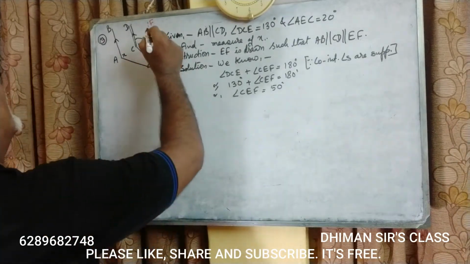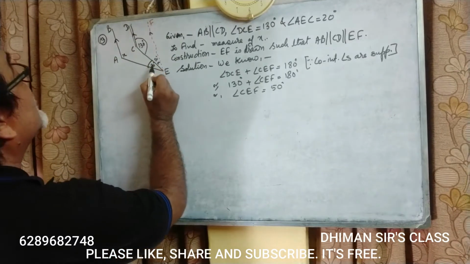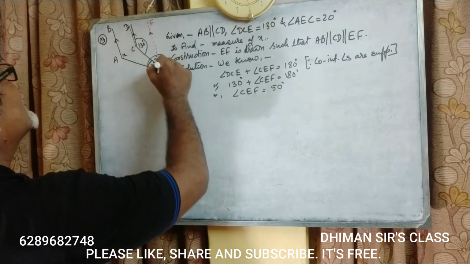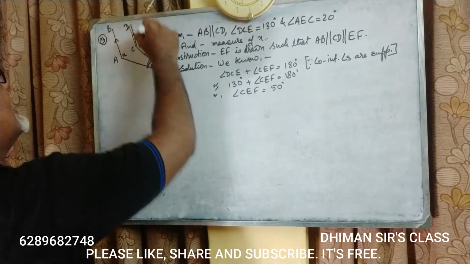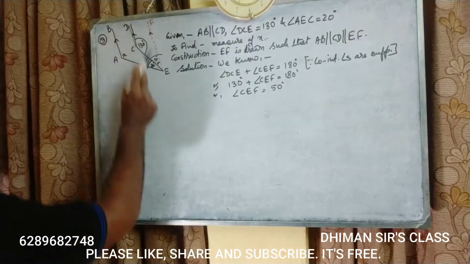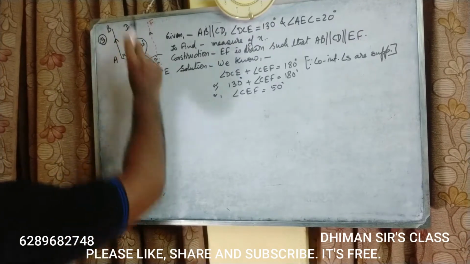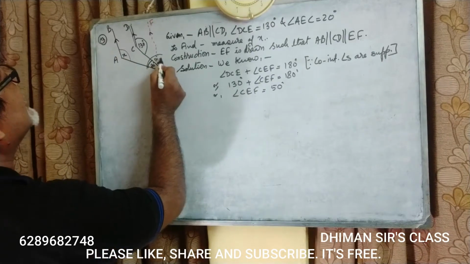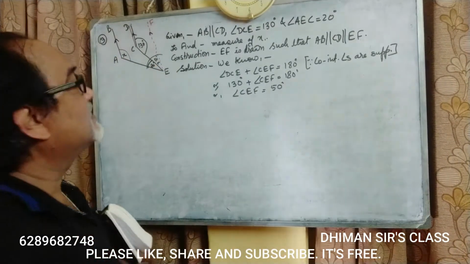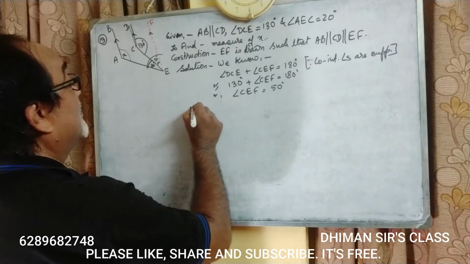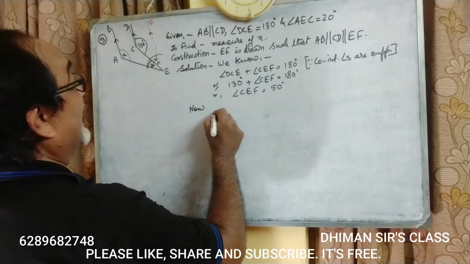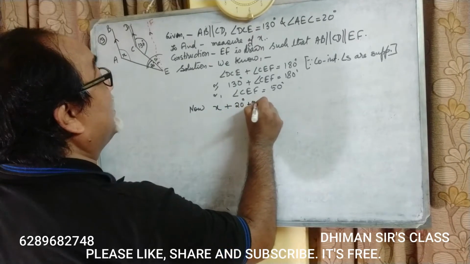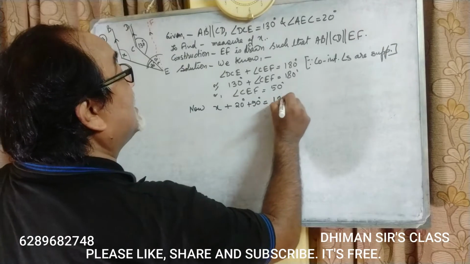Now, if we take this 20 plus 50, that means this entire angle in between this line, now AB and EF. Previously we have taken CD and EF. Now we will take AB and EF. In that case, this X and 70 degree will become co-interior angles. Now, X plus 20 degree plus 50 degree is equal to 180 degree.